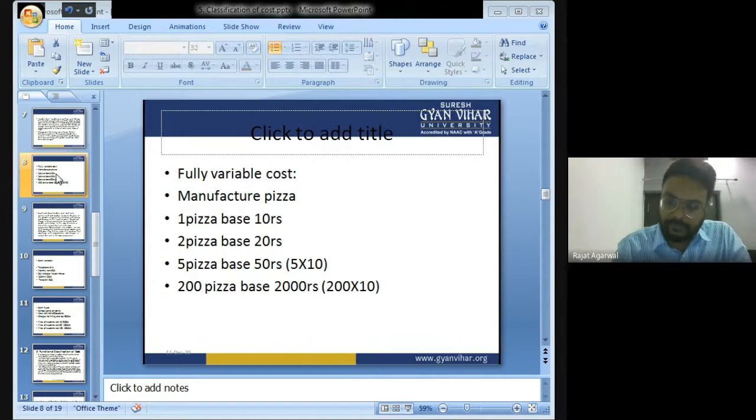Got my point? So fixed cost is that cost that does not change with the increase and decrease in volume of production. Variable cost on the other hand is the cost that changes with the increase and decrease in the volume of production. Got my point?